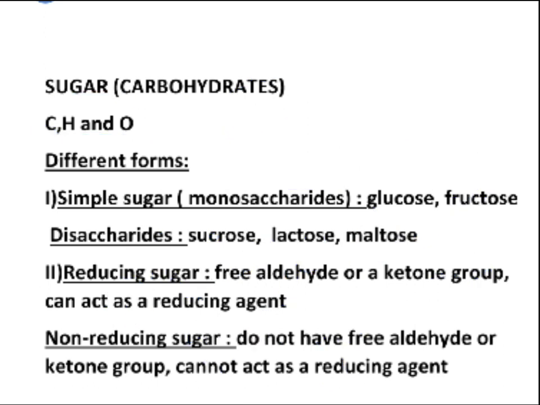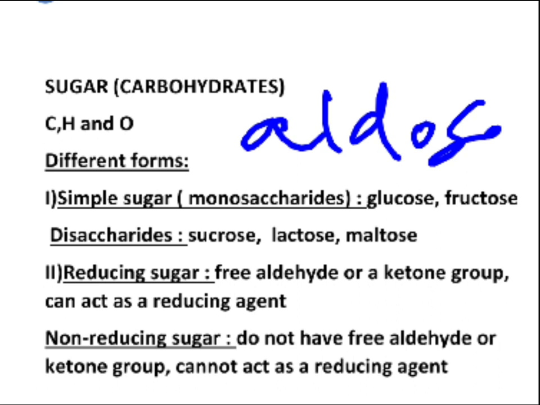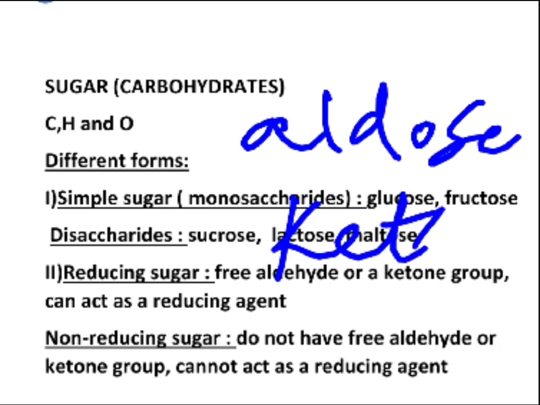Is it okay? Now, monosaccharides can be further categorized as aldose and ketose. Now let us see what these are. A monosaccharide which contains an aldehyde group is called an aldose, and a monosaccharide which contains a keto group is called a ketose.